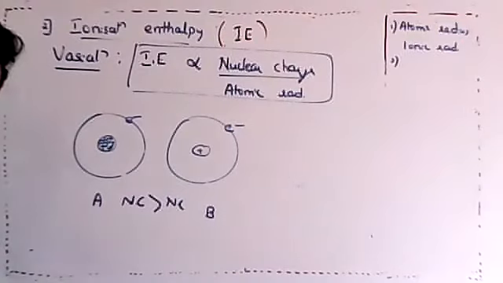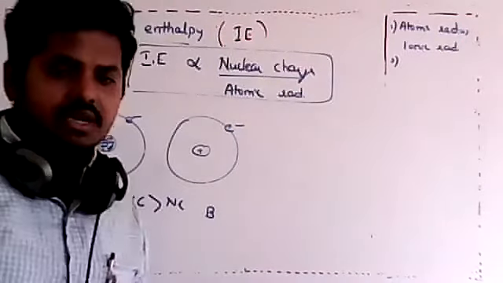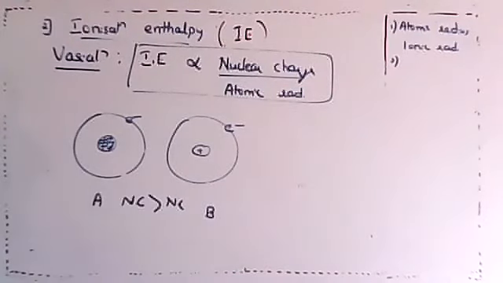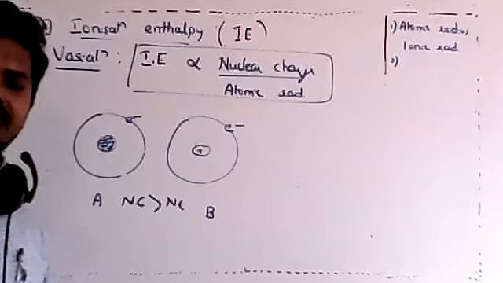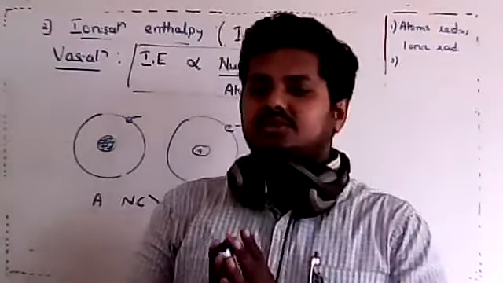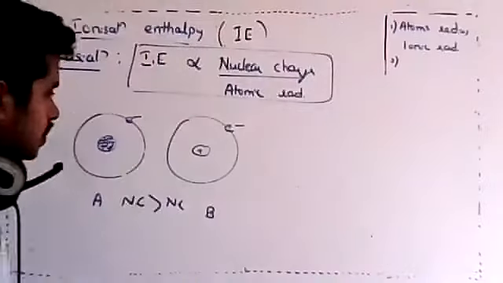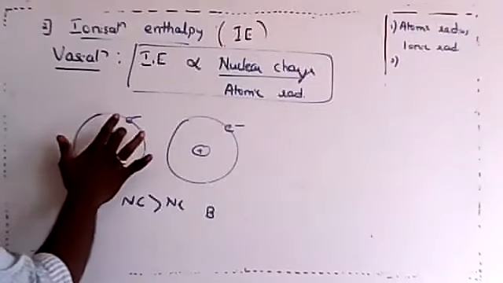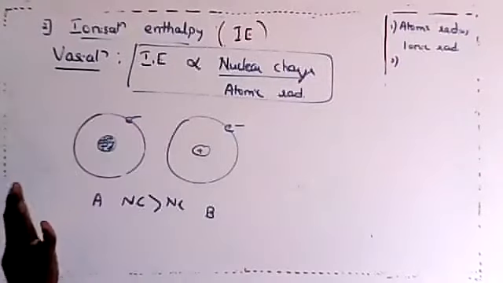Now dear students, can you tell me in which case you require more energy to remove the electron? In which case, A or B? Definitely A, right? Definitely A. Yes, those who are answering, very good, because if the power of the nucleus is more, it would attract more efficiently compared to B.